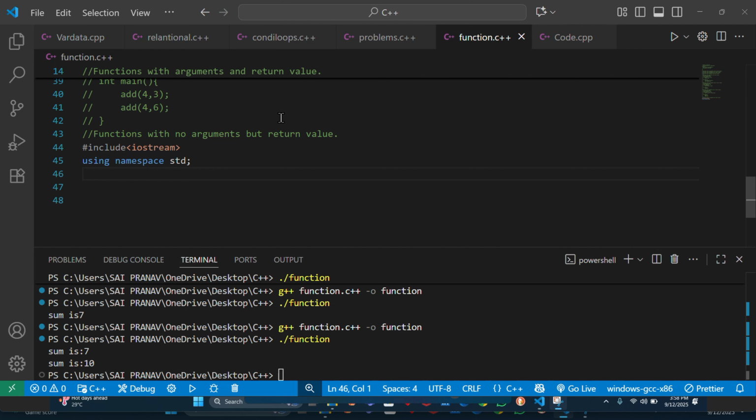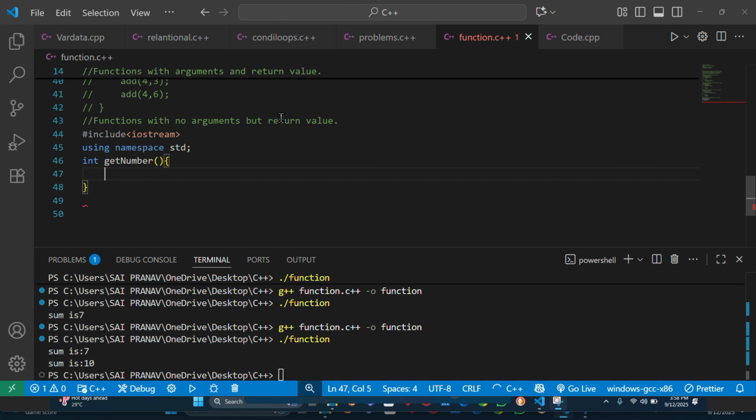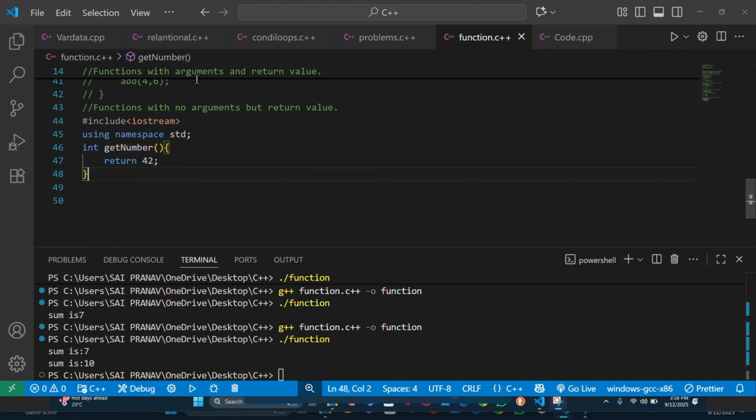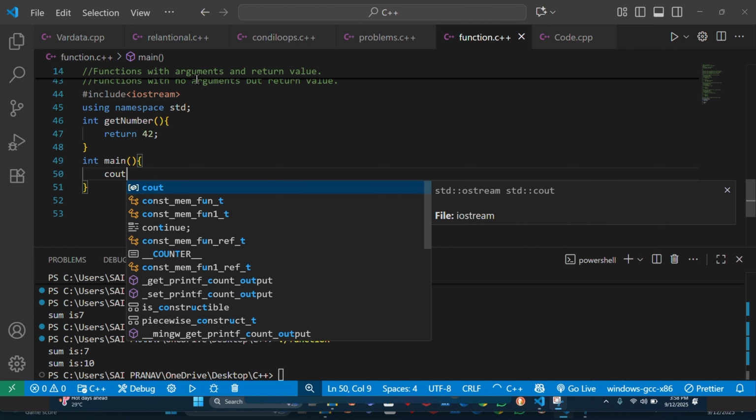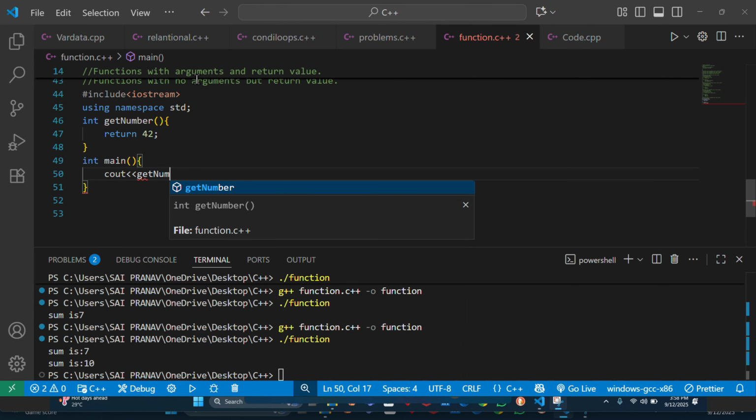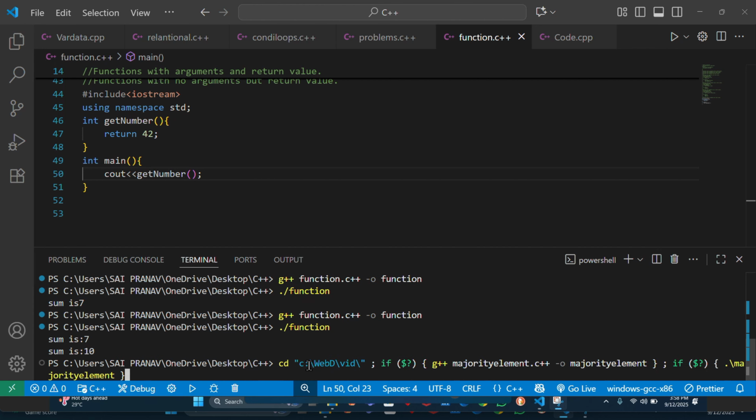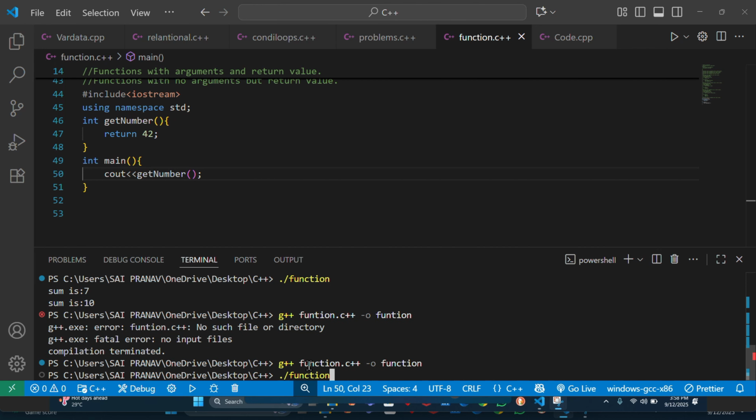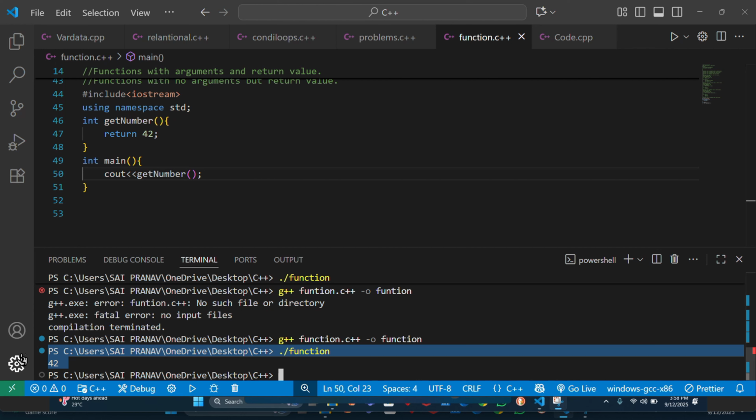The requirement of this function type is with the return type, no arguments. That means we have to take it without void. We can take anything else, int, float, whatever you want. But I will take int, getNumber as a function name. Inside parenthesis, I am not passing any parameter because that is the condition of this type. Now in main method, you should cout getNumber. Now see the output. See, we are getting 42 as an output.